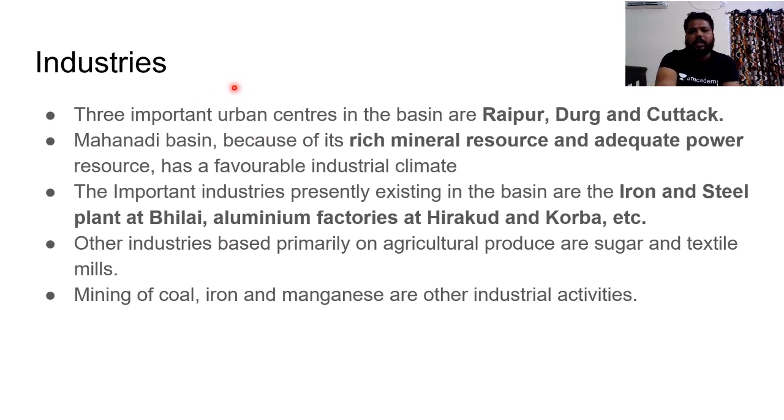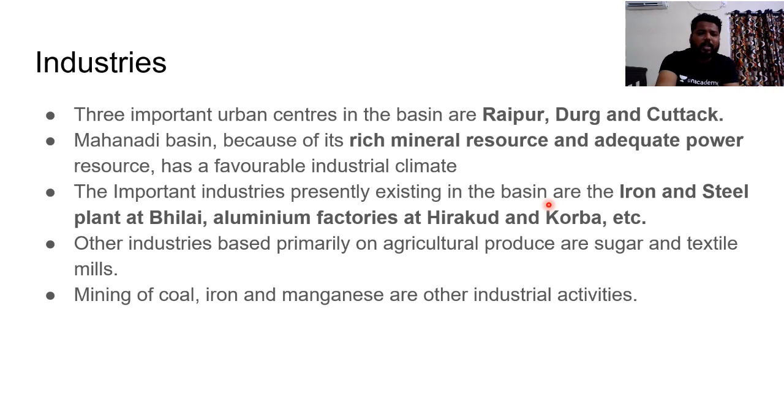The urban centers located on this Mahanadi River include Raipur, Durg, and Cuttack. Do remember this, Raipur, Cuttack and Durg are located in these particular regions. Hence, we find a huge amount of industries. The Mahanadi Basin, because of its rich mineral resources and adequate power, with the river system giving hydroelectric power generation, has a favorable industrial climate. The most important industries presently existing in the basin are iron and steel plants at Bhilai. Do remember the Bhilai steel plant, which is most important, and aluminum factories at Hirakud and Korba.